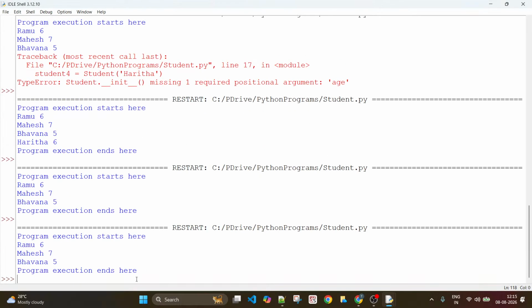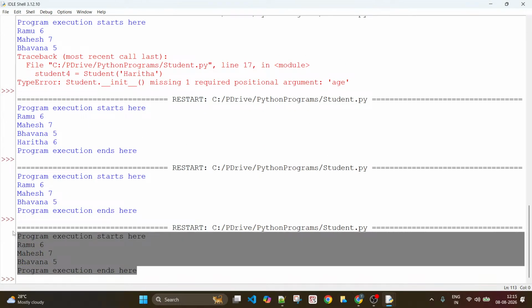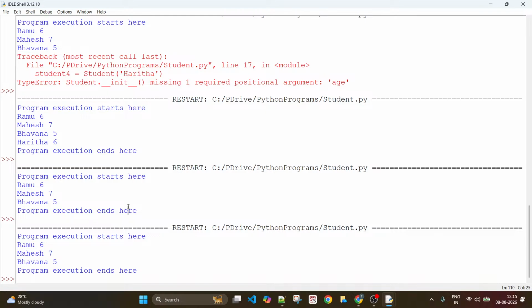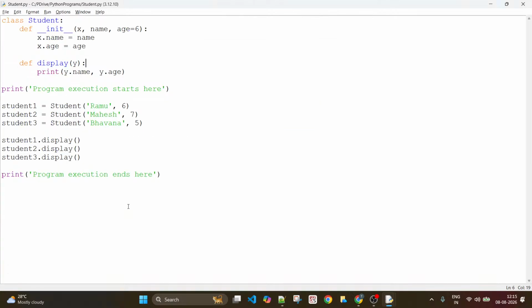Same output as earlier. Yes. This works very well. So what is a self? Self is not something that you should always use the name as it is. You can use any name in the place of self. It is just a placeholder.